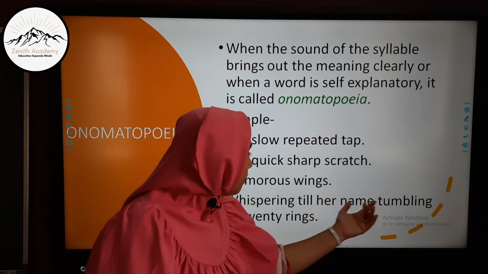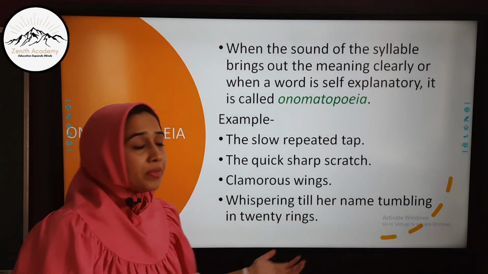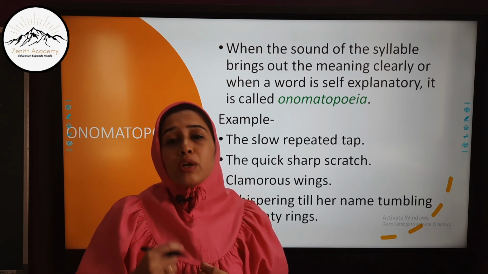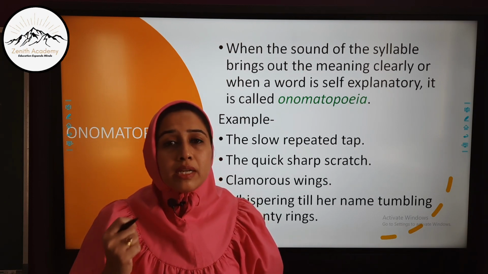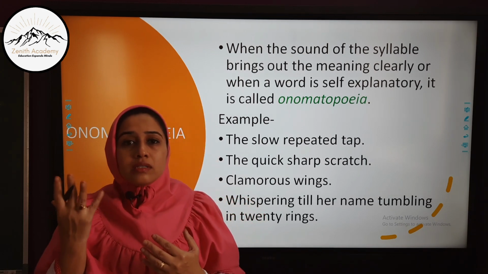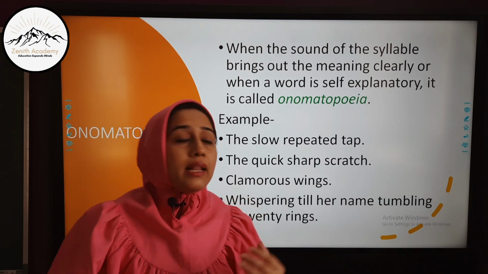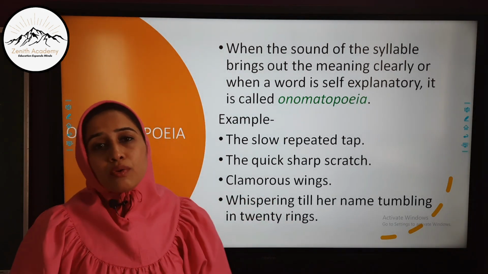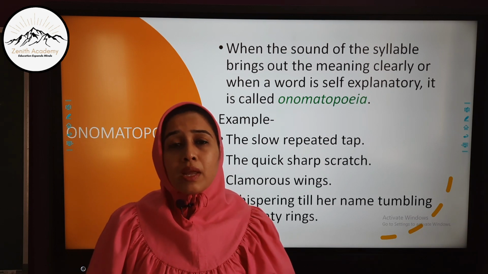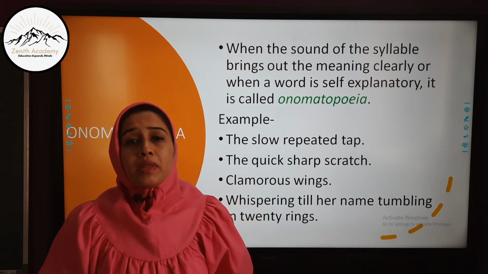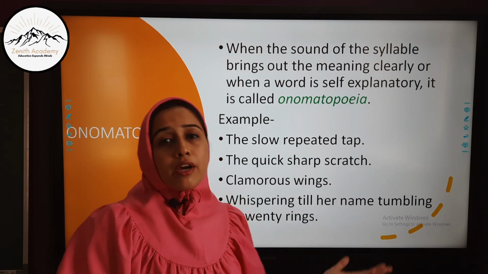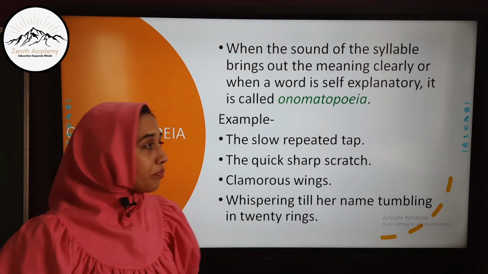Whispering till her name tumbling in rings. Now whispering, this is the sound created when we are talking very softly in somebody's ears. So that sound immediately comes to our ears, and that is why whispering is the sound word over here. Similarly, buzzing, beating of the drum, tapping of the knees and tapping of the foot, all these words are sound words, and the figure of speech will be onomatopoeia.